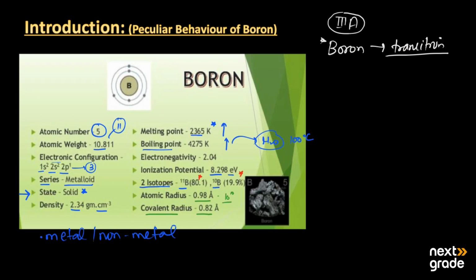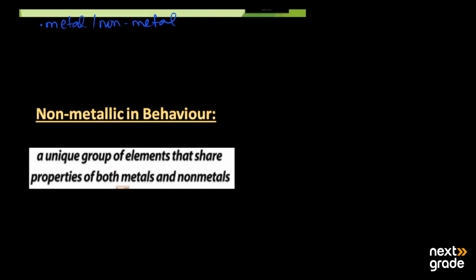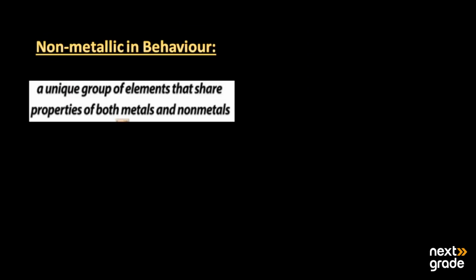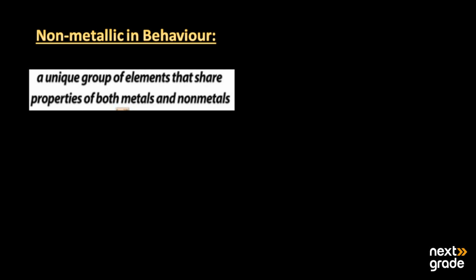Now let's have a look at how it is different from the other elements. The first peculiar behavior of boron is that it is non-metallic in behavior. Here we have a unique group of elements that share the properties of both metals and non-metals. They are transitional between these two properties, and we call them metalloids.